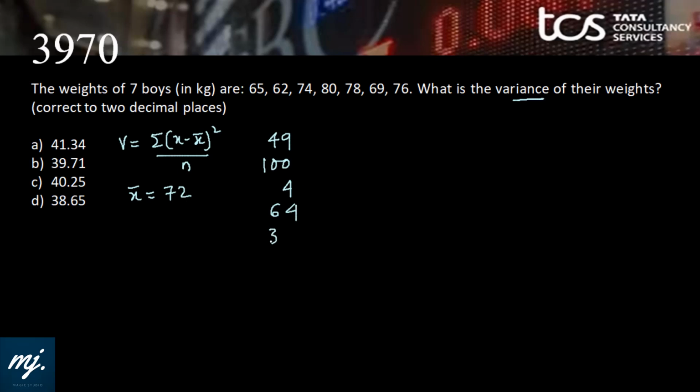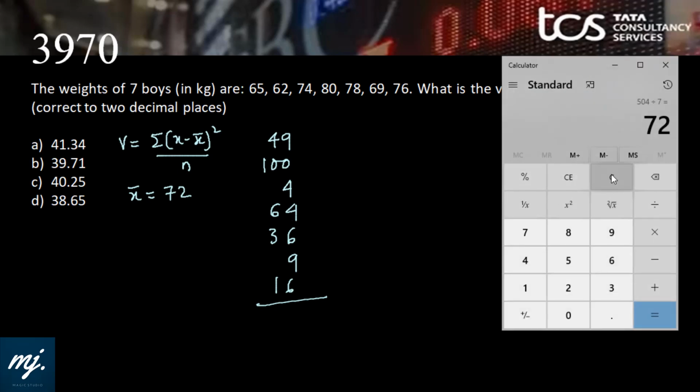78 minus 72 is 6, square 36. 69 minus 72 is minus 3, that square is 9. And 76 minus 72, difference is 4, square is 16. We have 1, 2, 3, 4, 5, 6, 7 points again. I would be using the calculator. 49 plus 100 plus 4 plus 64 plus 36 plus 9 plus 16 is 278.